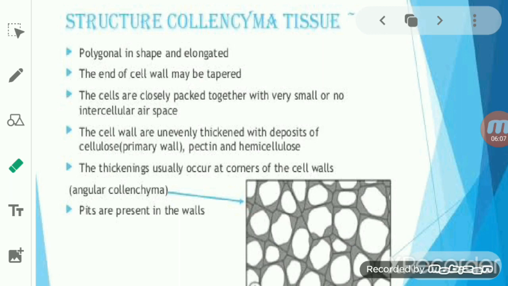So the living mechanical tissue, consisting of collenchymatous cells, provides the flexibility. Now why is flexibility important, students? You see, when the wind blows, the leaf flutters, but it does not fall off. What does that indicate? It indicates that the leaf is flexible, but it is not weak. However fast the wind blows, it will not make the leaf separate from the branches.